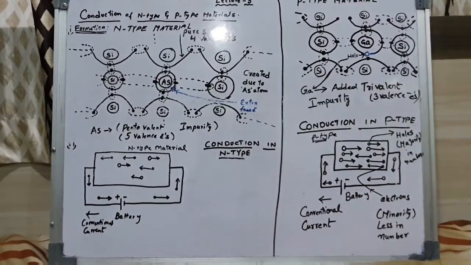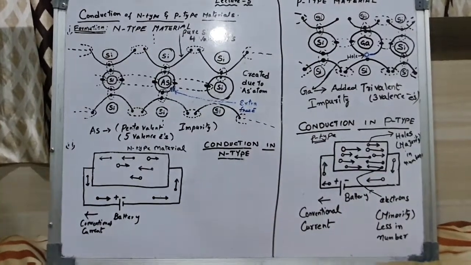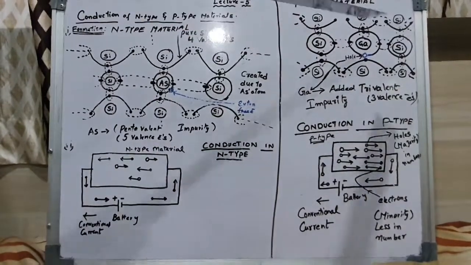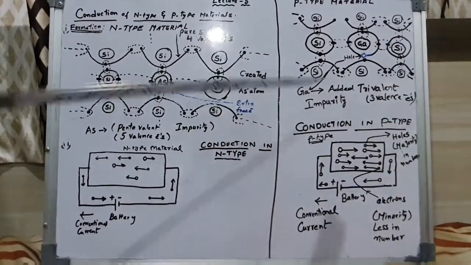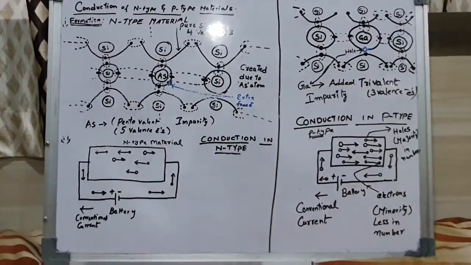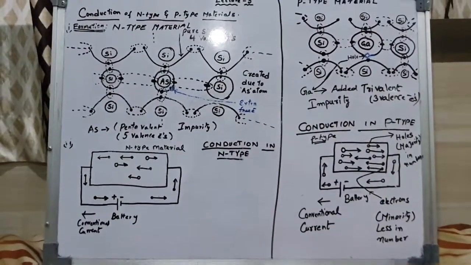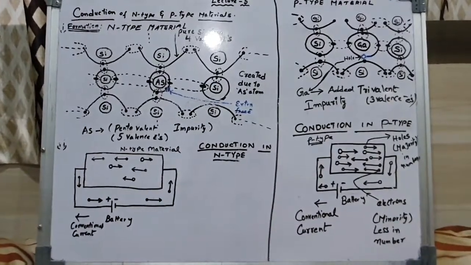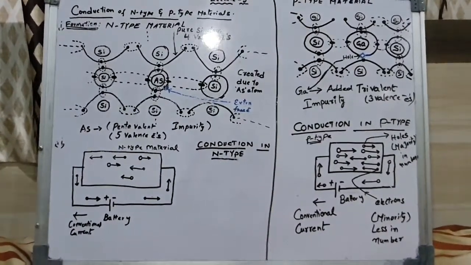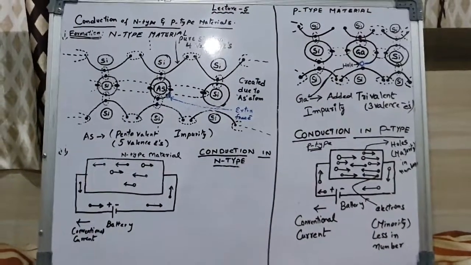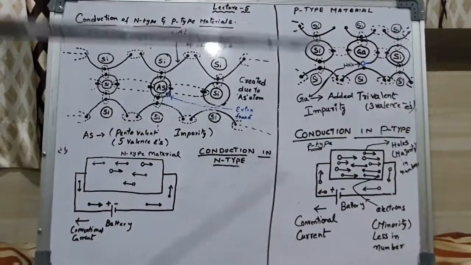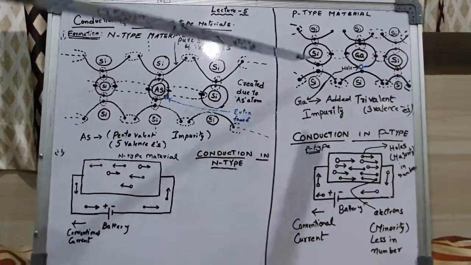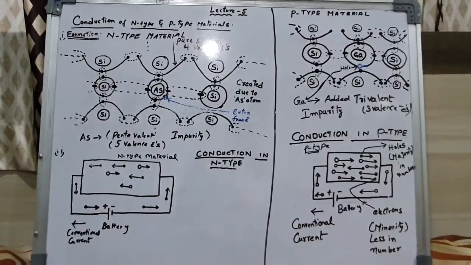In this way, like in N-type material, if you extend this crystal towards left and right, another gallium atom will be formed here, so we will get one more hole. If you continue the number of stages, such holes will be formed because of this gallium impurity.